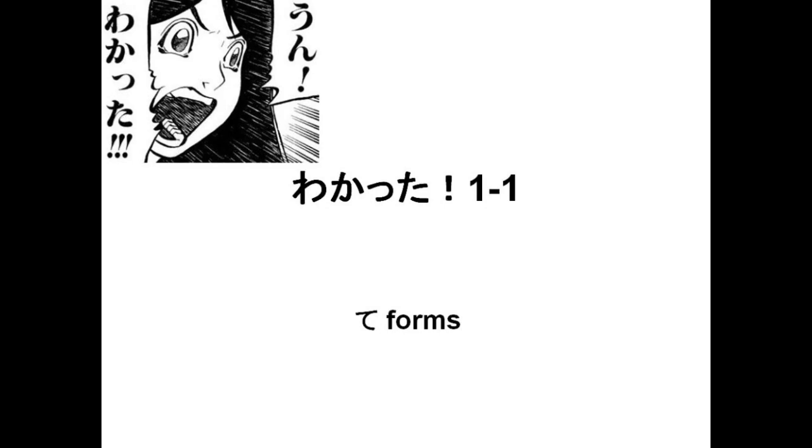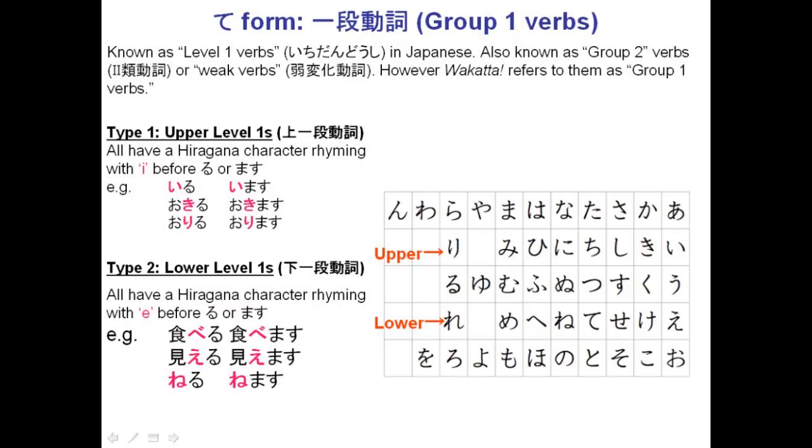form for adjectives. So first we'll look at what Wakata calls group 1 verbs. Now, other texts and pretty much everyone else, including people in Japan, refer to these as group 2, also known as weak verbs, but for whatever reason, Wakata wants to call them group 1 verbs. So just to be consistent with the course book, I'm just going to call them group 1 verbs in this presentation. So there are two types.